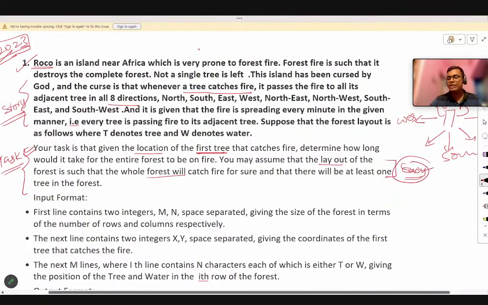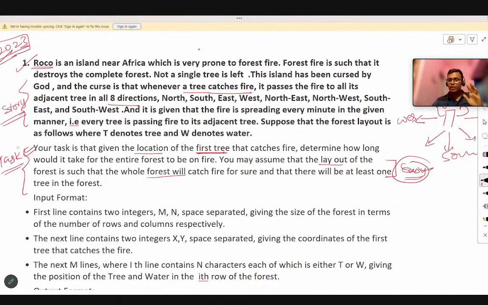After we solve this question, we will change this question a bit, because the same question will not be asked to you. But what companies might do is change this question a bit, and then this question is asked multiple times. So in this question we have to assume one thing, that the layout of the forest is such that the forest will always burn. So we do not have to worry about any case where all the trees will not be burned, because it's stated in the problem that the layout will be given in such a way that the forest will burn out eventually. We just have to give the actual time it will require to burn out all the forest.